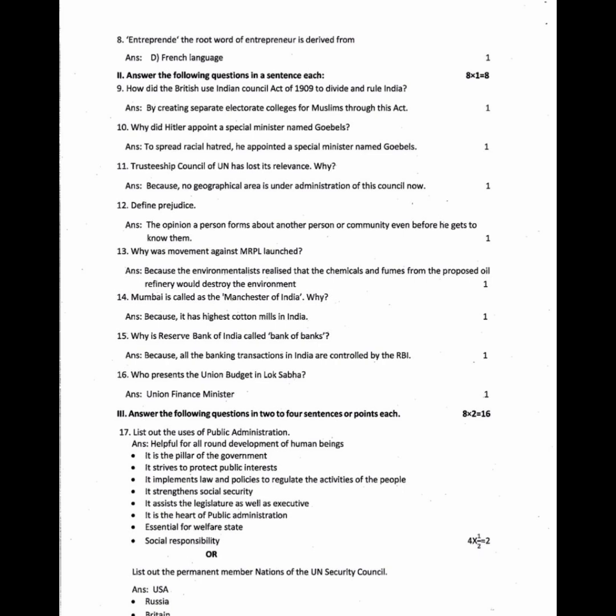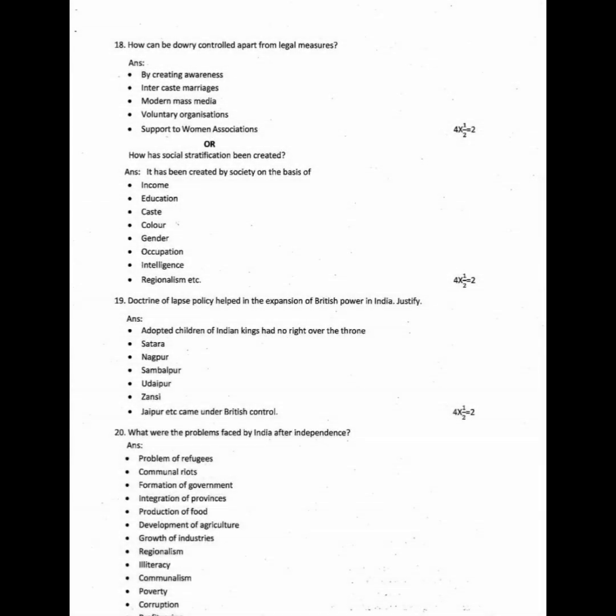We have an optional question for that. List out the permanent member nations of UN Security Council. Answer: USA, Russia, Britain, France and China. Question 18. How can dowry be controlled apart from legal measures? Answer: by creating awareness, intercaste marriages, modern mass media, voluntary organizations, and support to women associations.